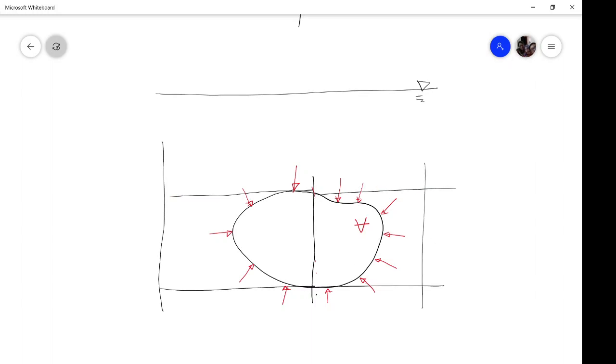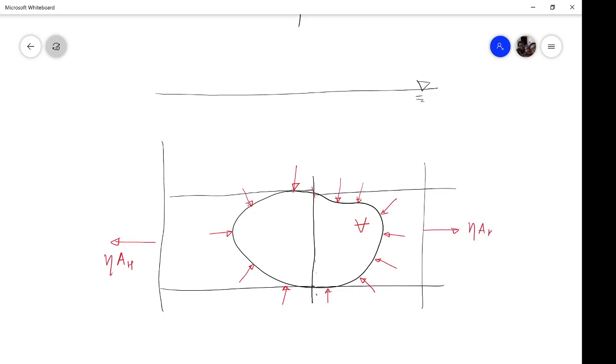What you will notice is that the net resultant hydrostatic pressure force in the horizontal direction is equal to the force acting on the projected area. The projected area in this case, let us say, is A horizontal, and you will be able to appreciate that in any horizontal direction this projection will be the same.